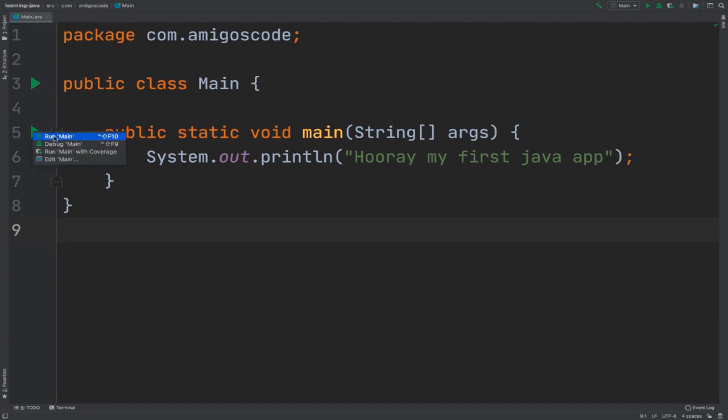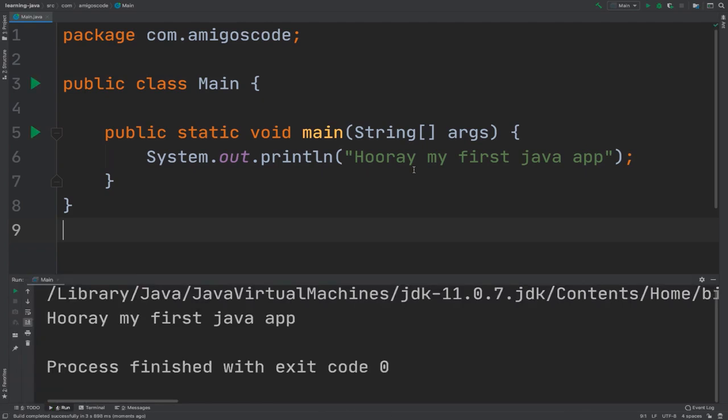There we go. And then run. Just give it a second. And there we go. So you can see that right here, you have "Hooray, my first Java app." And congratulations, this is your very first Java application. It's very simple, but this is the beginning of your journey towards becoming a Java software engineer.